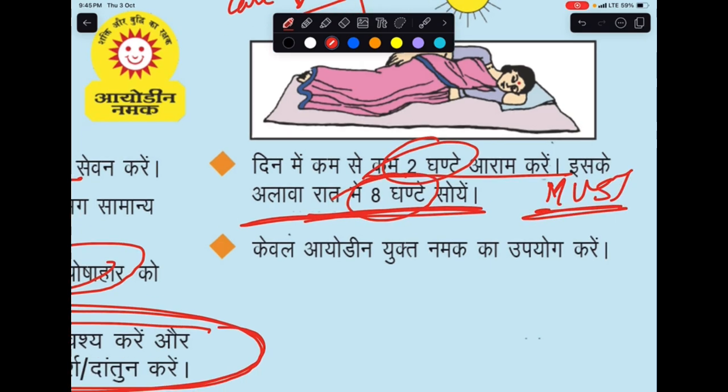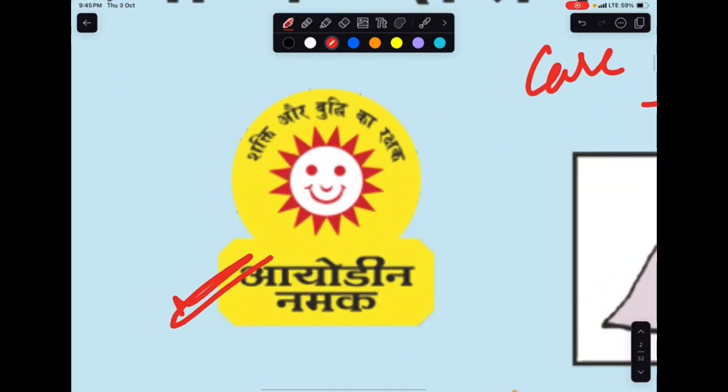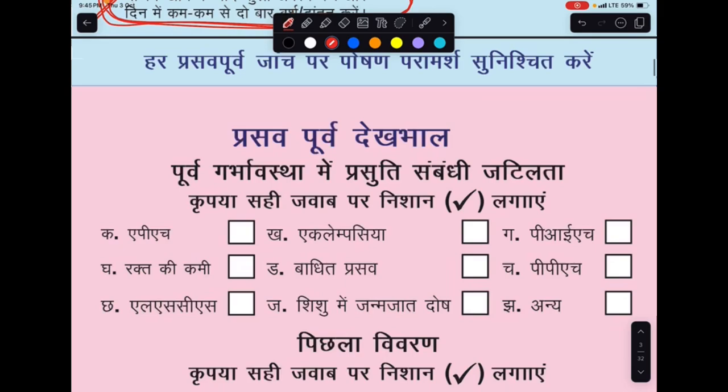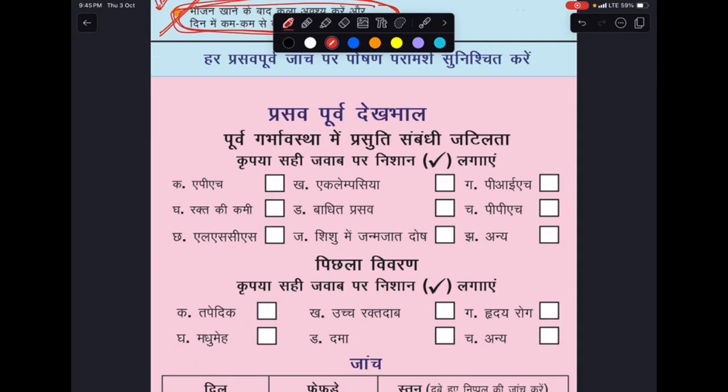Then use only adequately iodized namak. All right, iodized namak. This is iodized salt. This helps for the better growth and development of the child's brain, so this is important for that. All right, now moving on to the next one, which is antenatal care. This is antenatal care.